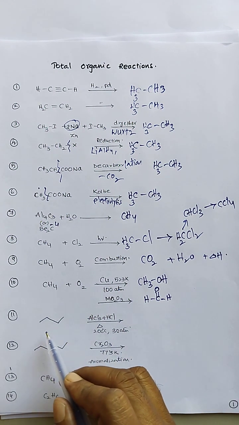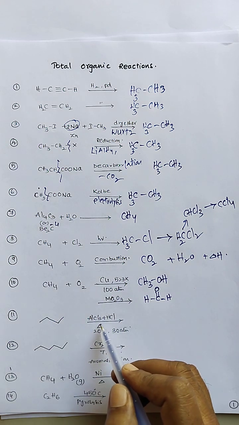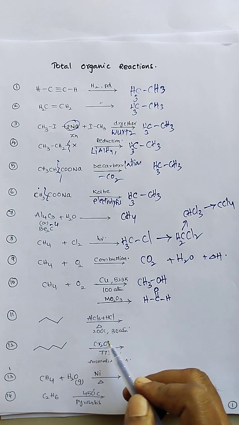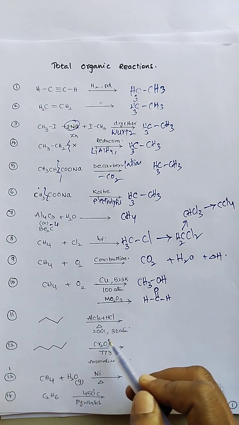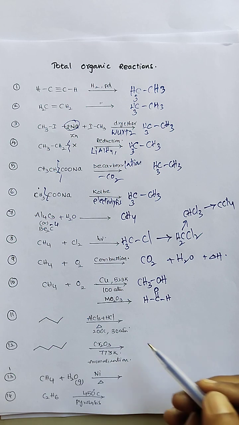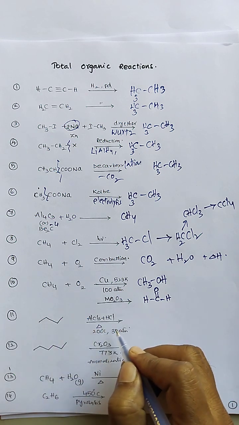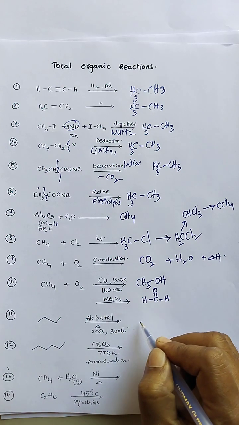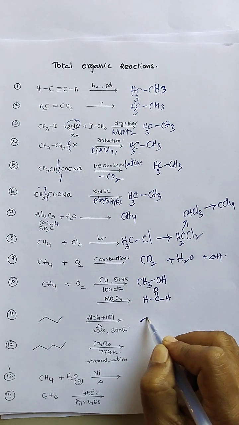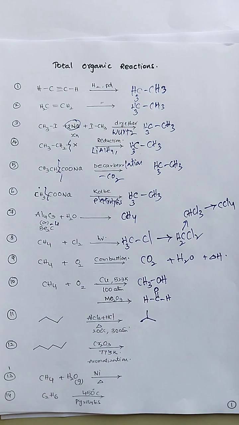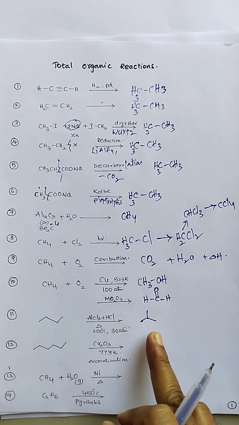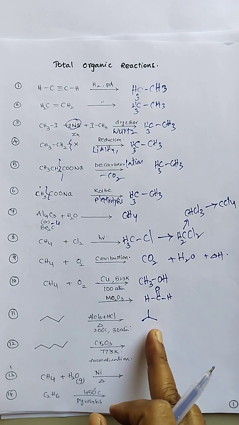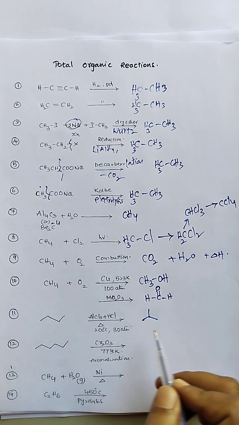Next reaction. Here butane reacts with aluminum chloride in presence of HCl, with high temperature and high pressure. So here we will be getting isomerization of alkanes. This reaction takes place, and butane will be isomerized. The chain undergoes isomerization. Here butane is a straight chain and this is a branched chain alkane. So both are chain isomers.